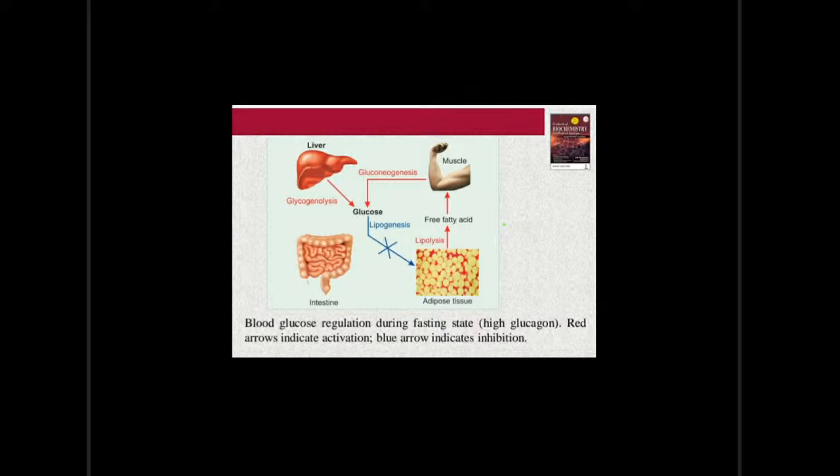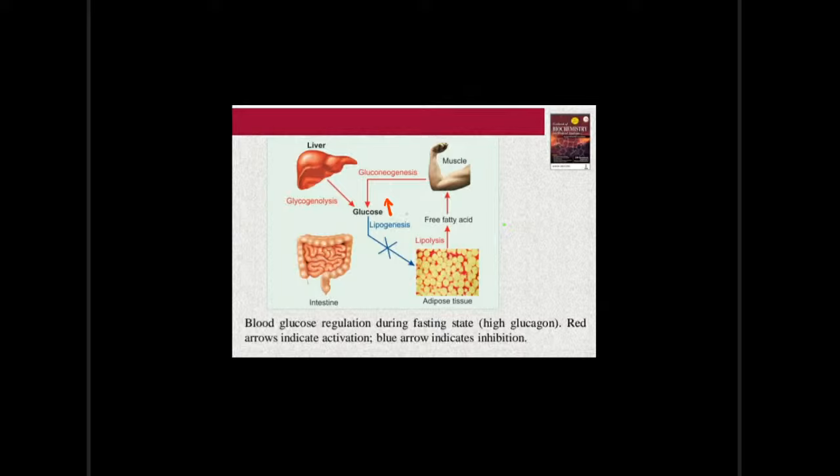You can see the blood glucose regulation during the fasting state. It is having high glucagon. Glucagon is a hyperglycemic hormone. With high glucagon concentrations, you can see that glycogenolysis is happening in the liver, so that the glucose concentration increases. Then gluconeogenesis is happening in the muscle. The most common substrates for gluconeogenesis are the gluconeogenic amino acids, like alanine, which is present in the muscle. So gluconeogenesis is taking place, and the glucose is formed from non-carbohydrate sources like amino acids.